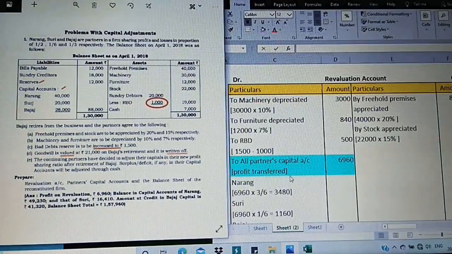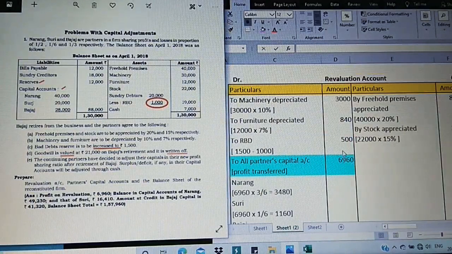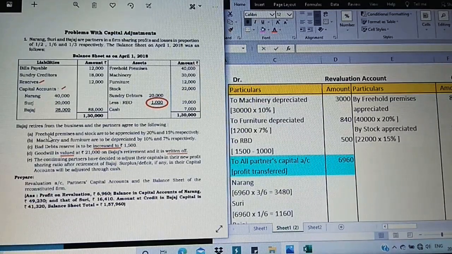Now let us go for the revaluation account first. I have prepared it because this method is very simple, as we have come across so many illustrations and exercises related to the revaluation account. I make sure that you will be well versed in these calculations. Let us observe the adjustments in the question now.